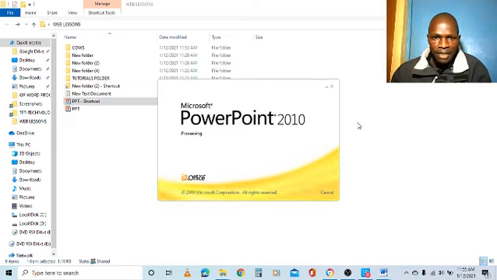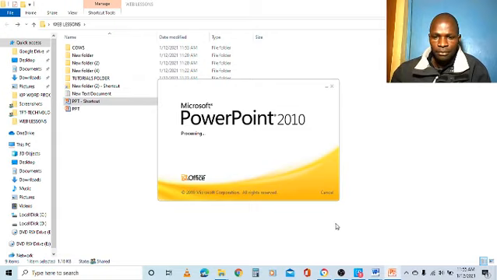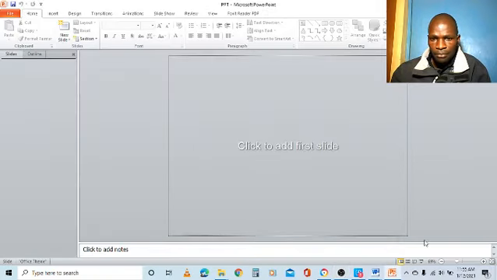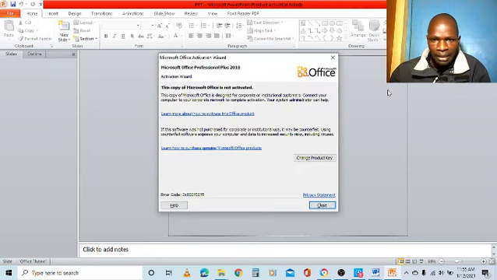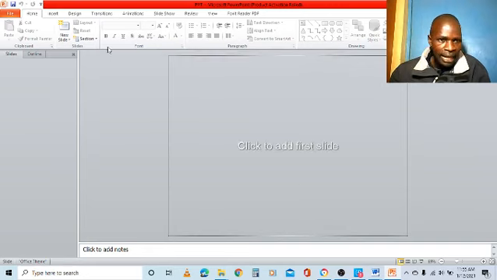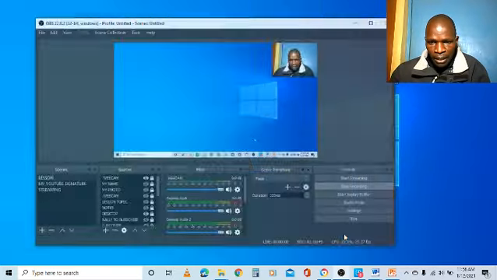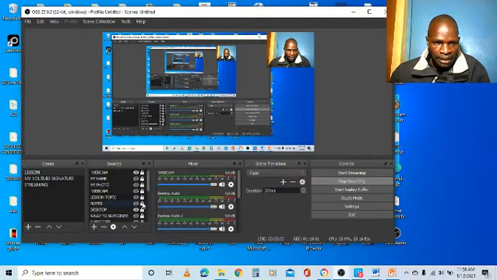So the file is opening. And I can start creating. There is this pop-up screen saying that I need to activate this so that I can use it. So I can close it, and then I can create my work there in the file. So that's all. So we go back from my desktop to the next session of the tutorial.